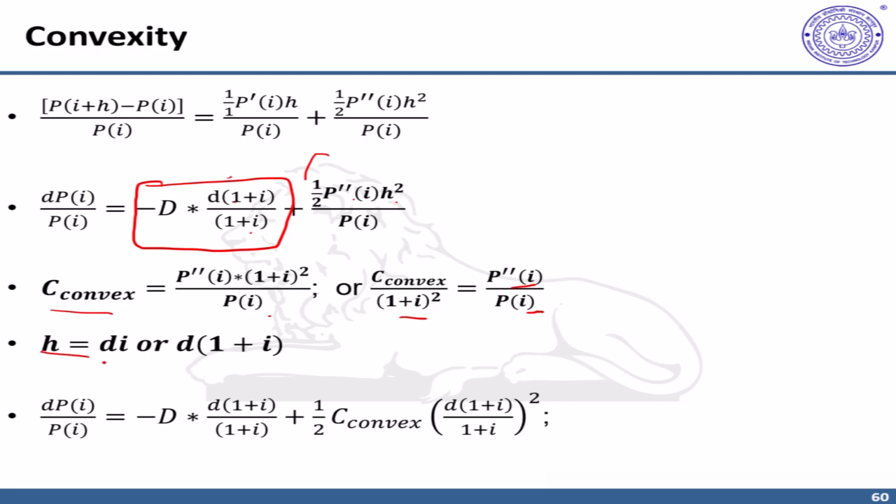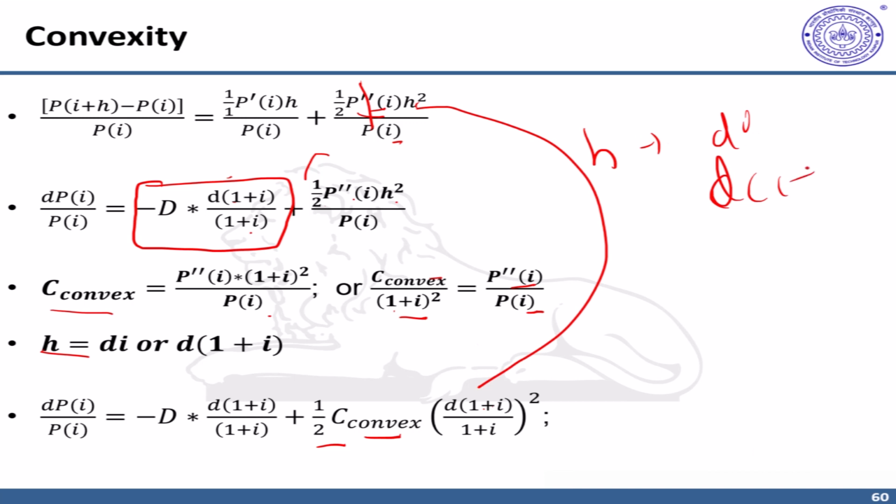Now, this gives us the logic that we can replace this second part, this part p double dash I upon pi, with convexity upon 1 plus I raised to power 2, which means this overall expression becomes 1 by 2 times convexity, this 1 plus I raised to power 2, into d of 1 plus I raised to the power 2, because of this h square. H square will be d of, so recall h can be written as di or d of 1 plus I. So h square will be d of 1 plus I raised to power 2.